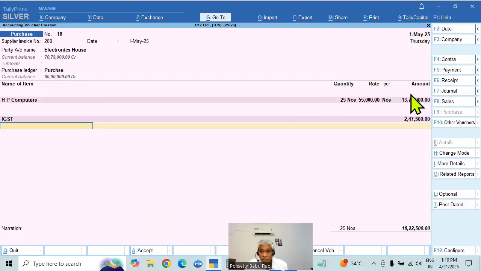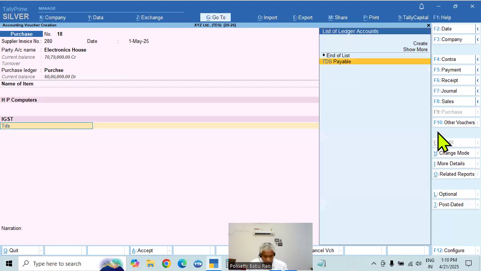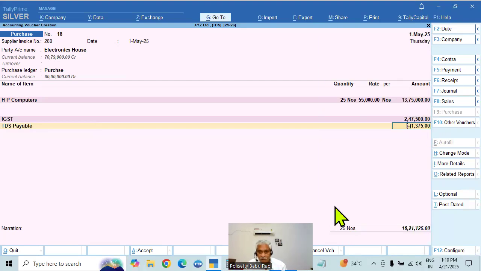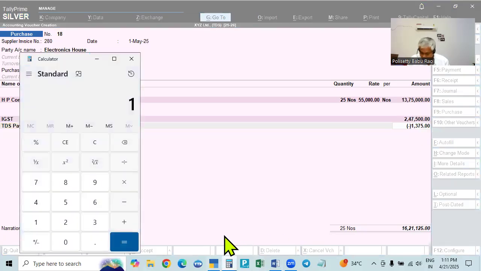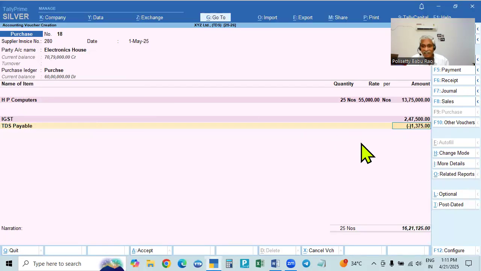So like this. So here, first bill itself already we crossed the limit, the exemption limit. So till the year ending, on every bill you have to deduct irrespective amount. So take TDS payable, take that 1,375 means 1,375 is the amount, on taxable amount only, not GST. So 13 lakhs 75,000 limit is crossed, and on all this total we have to deduct 0.1%, which will be 1,375. It is deducted. Okay. And this is deducted in the month of May.